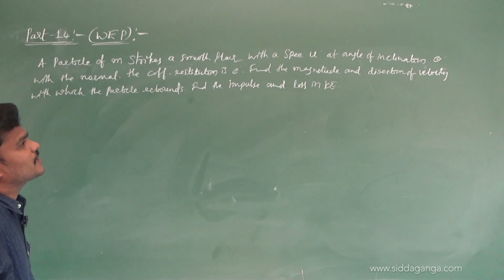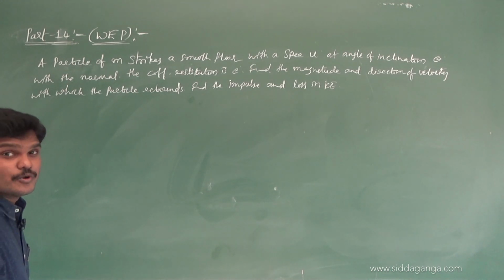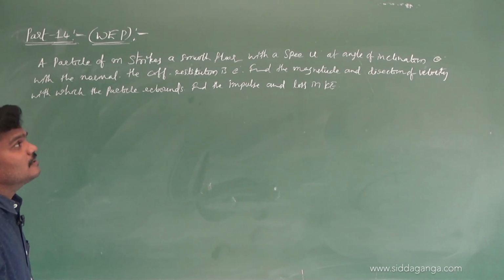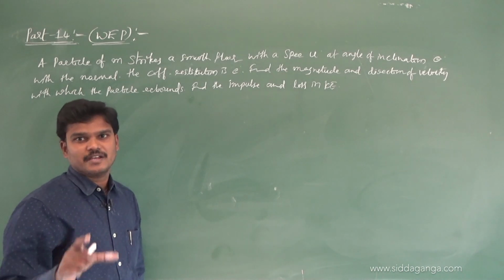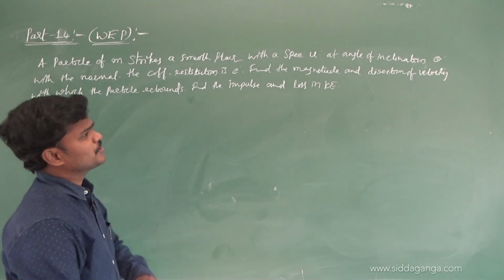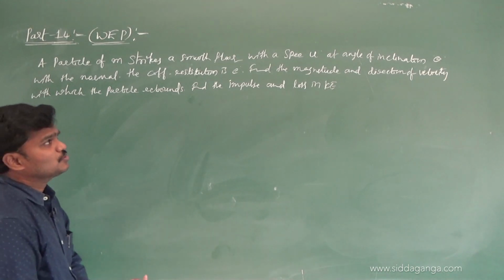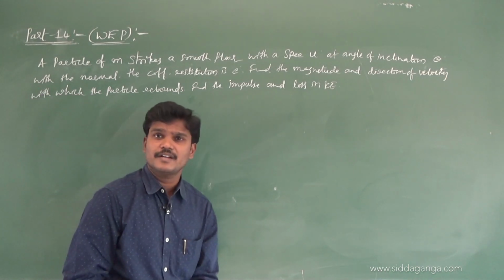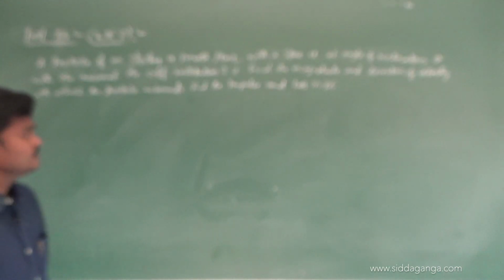Find the magnitude and direction of the velocity with which the particle is going to rebound. They are asking magnitude and direction. Magnitude means v, and direction means some angle we need to find. They are also asking to find the impulse and loss in kinetic energy.